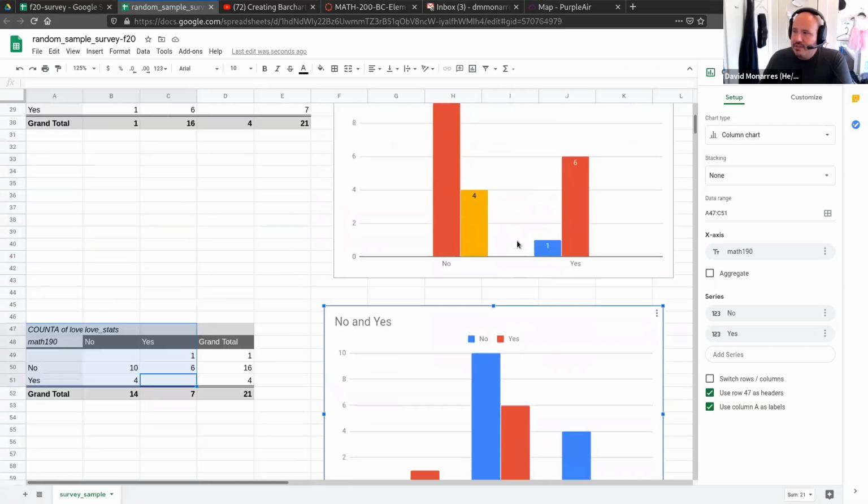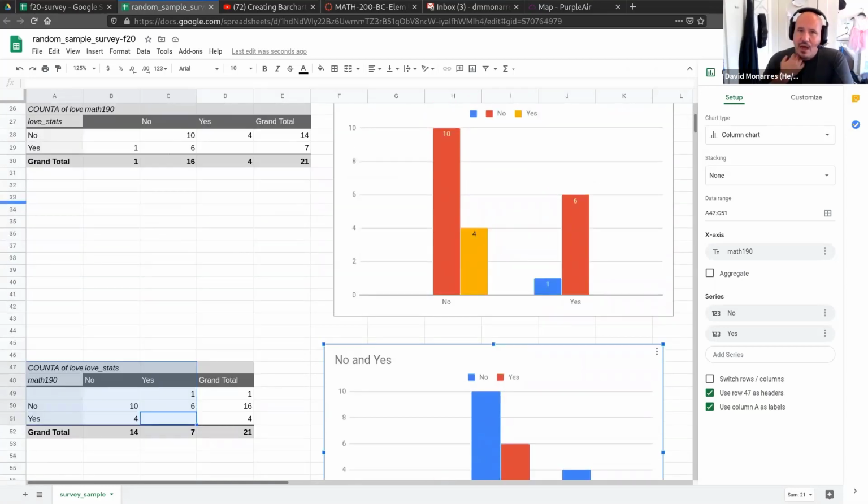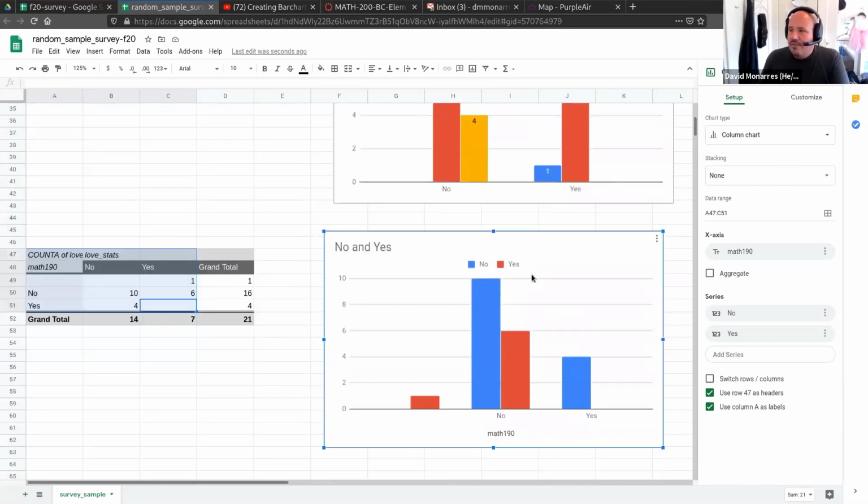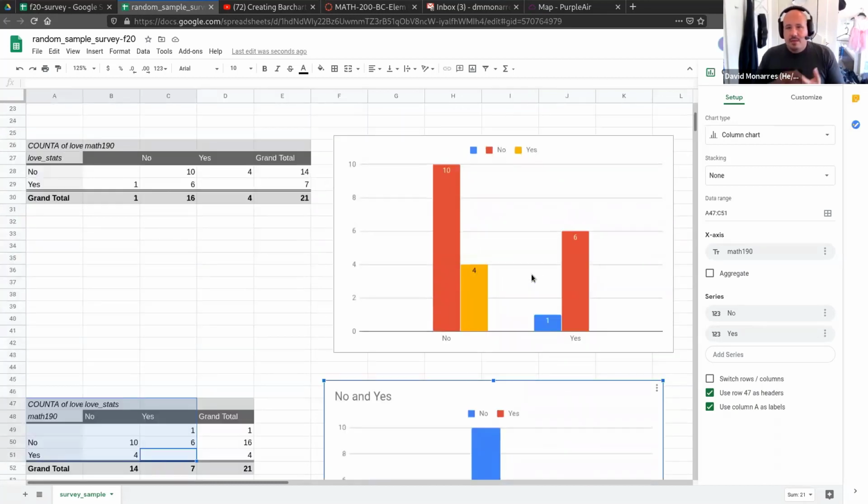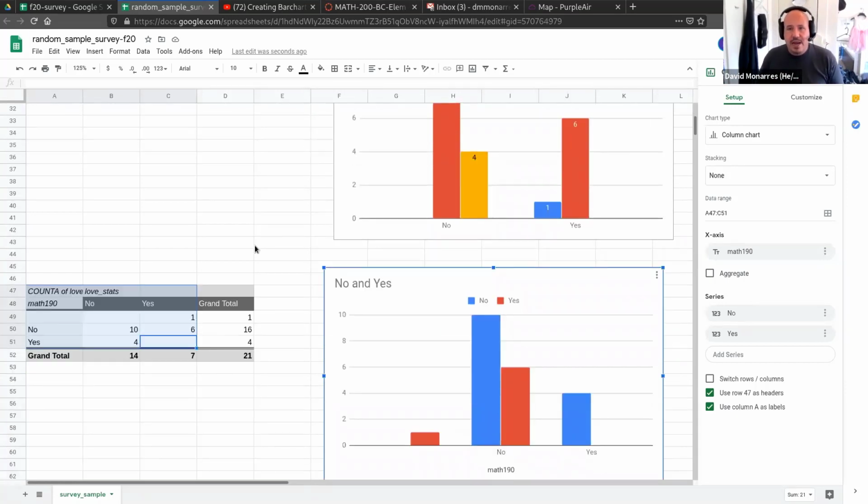Now the question is, and I want to have you play around with these a little bit before we answer this question. But the main question is, when we do this two-way table and we do these comparative bar charts, if our question is, does taking Math 190 influence whether or not you love stats? The question then becomes, which one of these two graphs is going to help us better answer that question?